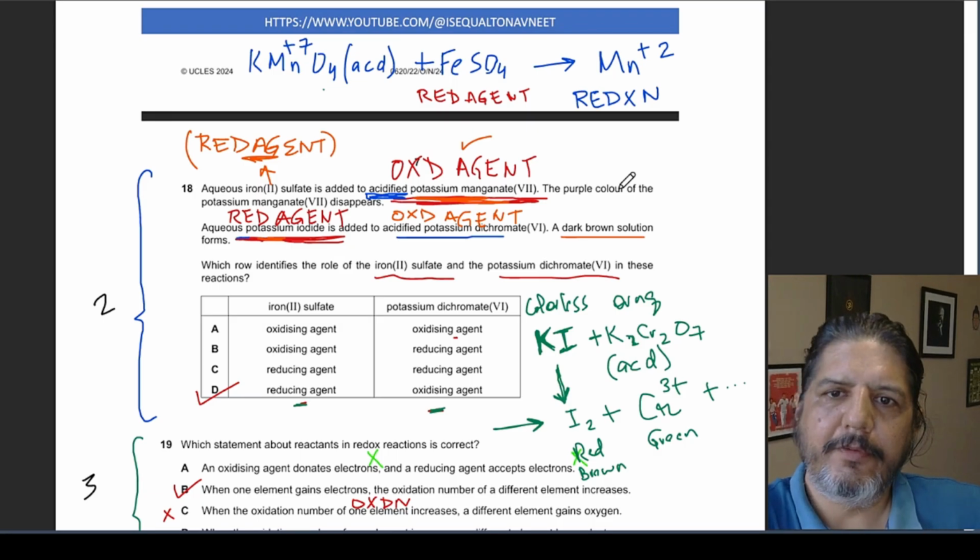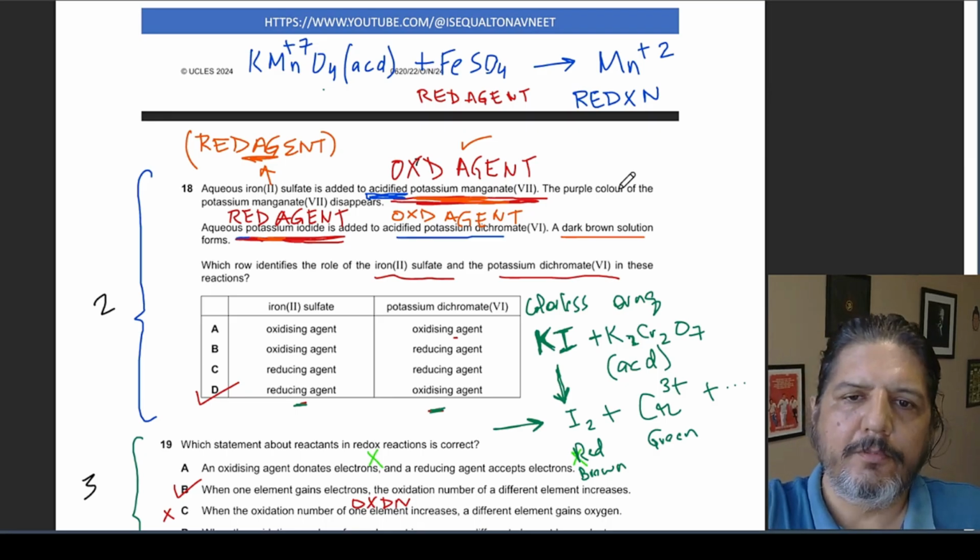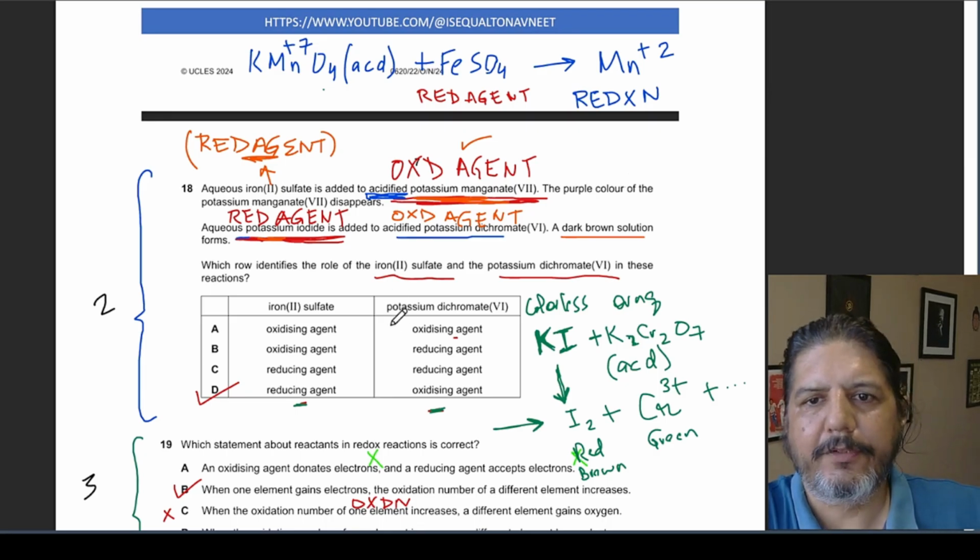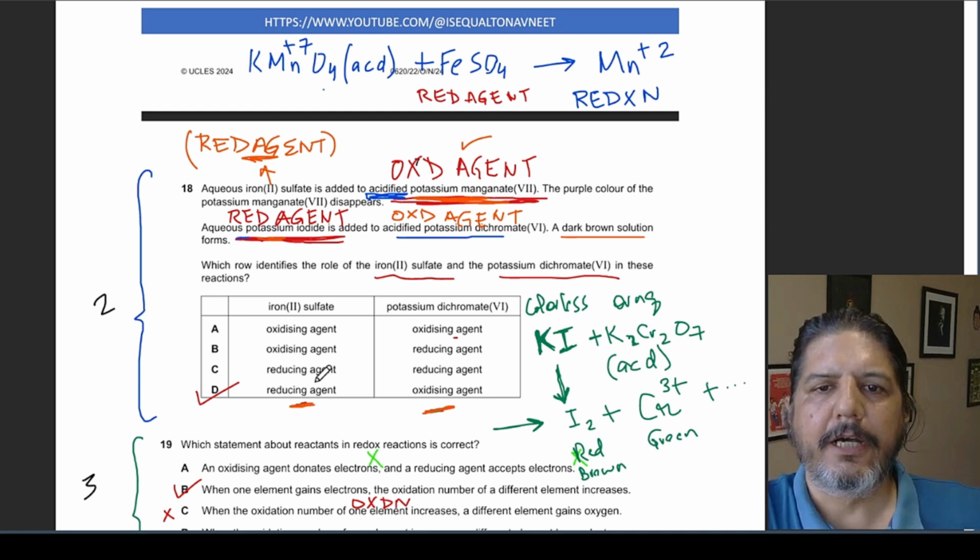So very important. So the answer, after detailed discussion: potassium dichromate is acting as an oxidizing agent, and in the first, the iron 2 sulfate is acting as a reducing agent. Hope this is clear.